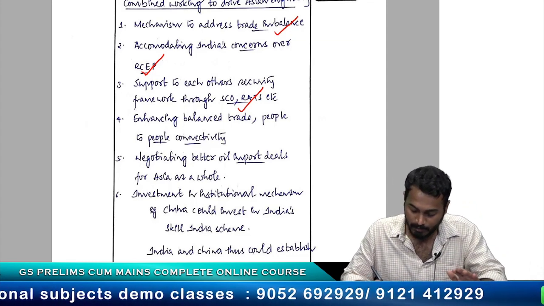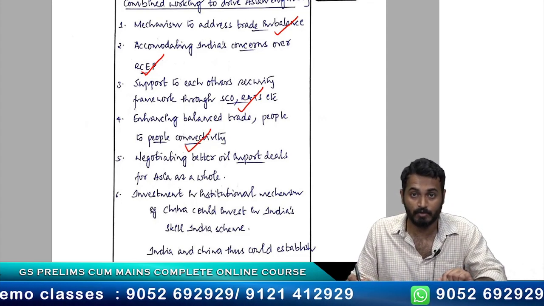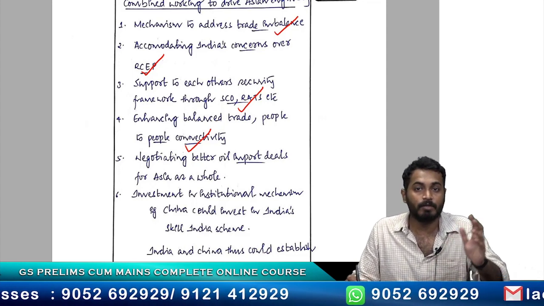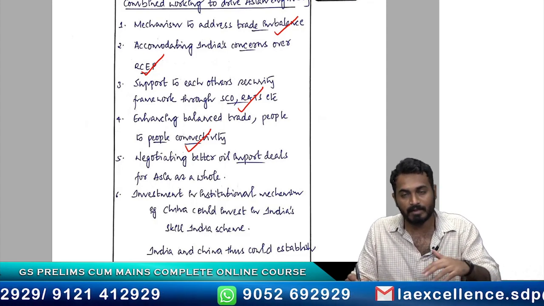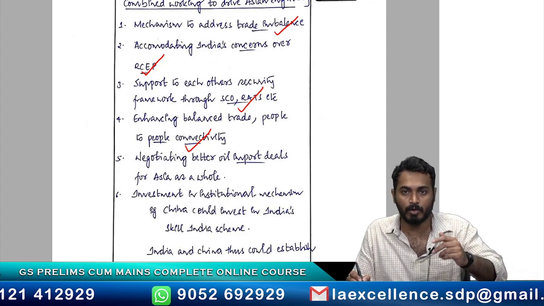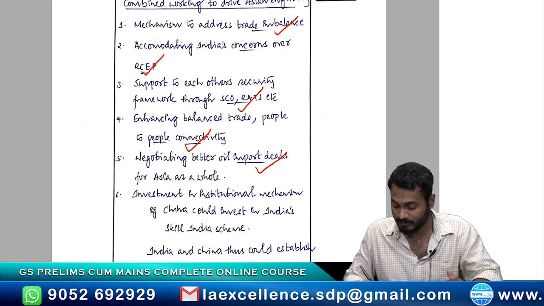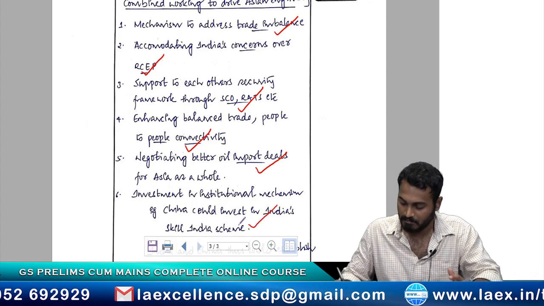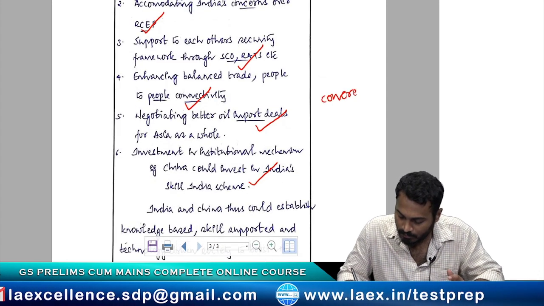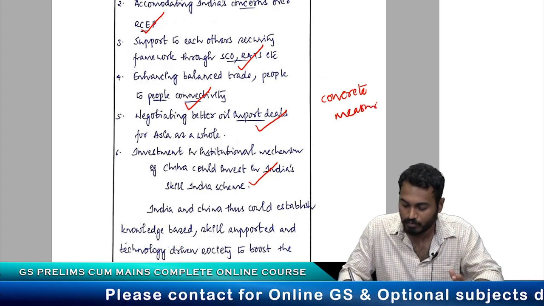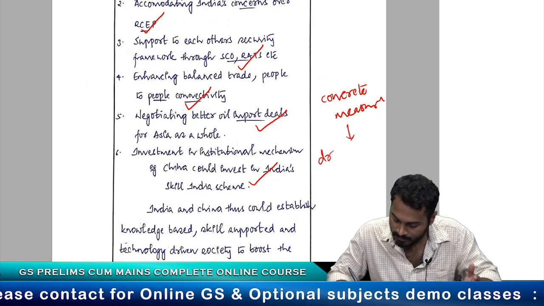Enhancing balanced trade, people-to-people connectivity, negotiating better oil import prices for Asia as a whole, because these two countries in Asia are going to consume a lot of what? Oil, and these two countries can actually have a bargaining power for the rest of Asia as well. They can negotiate these deals, is what it is trying to tell us. Okay, investment in institutional mechanisms. China could invest in India's Skill India scheme. Okay, good. So basically he has given some concrete measures to improve the relationship between these two, and also to drive the Asian engine.